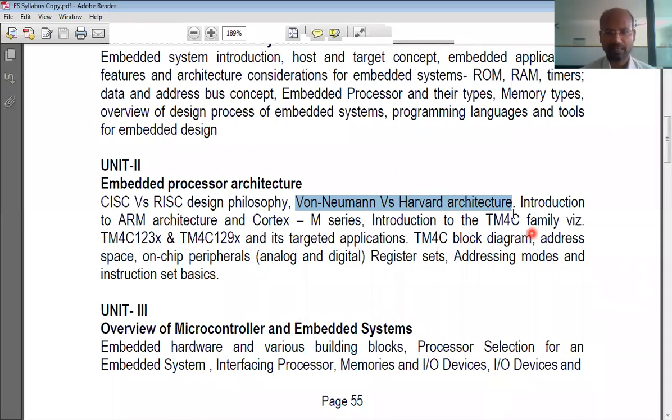Okay, ARM architecture. ARM is a very popular and very powerful microcontroller that is used widely in many systems. Whenever a high efficiency embedded system is the demand, there we use these ARM microcontrollers. ARM stands for Advanced RISC Machines. It is a company which develops architecture for the microcontroller.